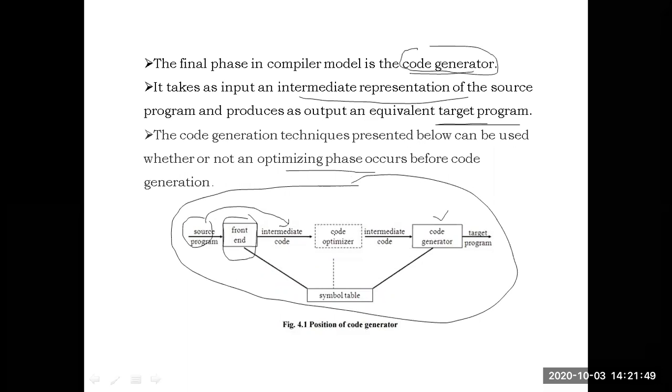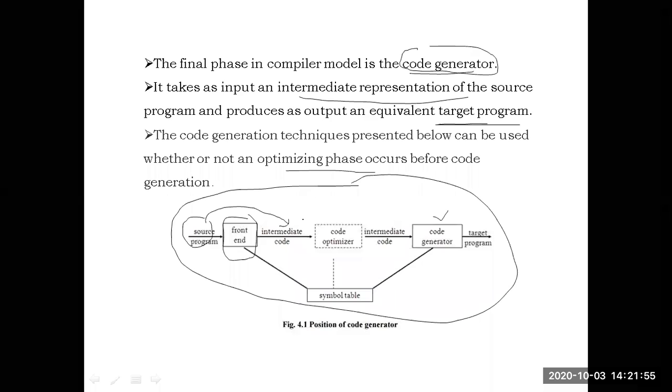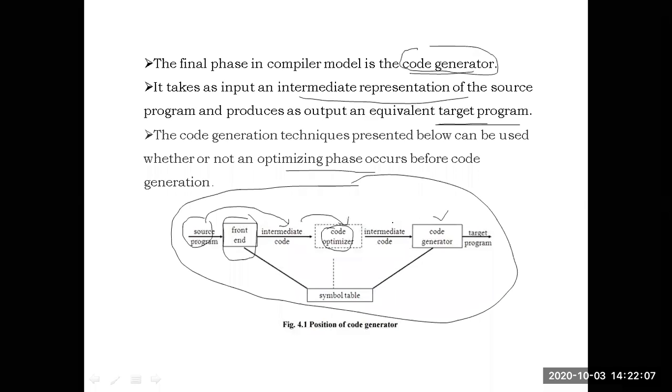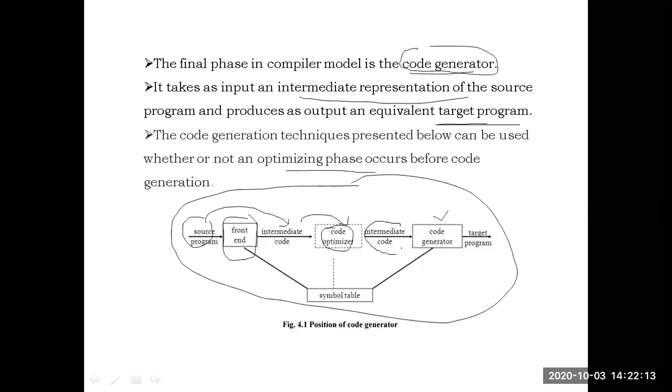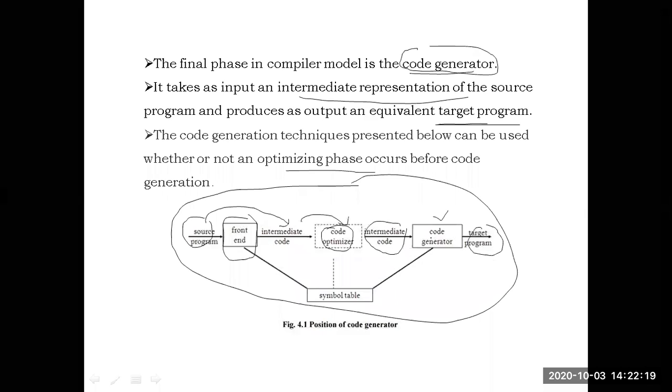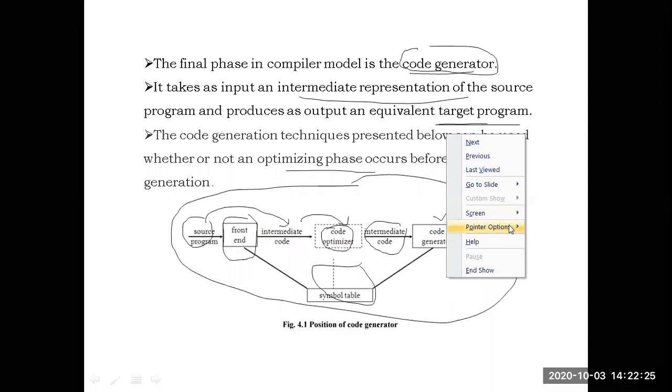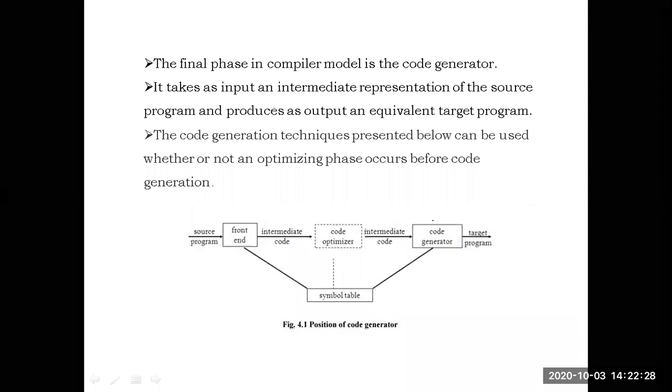The intermediate code can be given to the optimizer or not. It is our wish. If you want to improve the code for better code, we will send the intermediate code to the optimizer. Otherwise, no problem at all. The code optimizer can improve the code and give betterment to the code. Then that intermediate code will be passed to the code generator. The code generator, with the help of the symbol table, will convert the intermediate code into target machine code. The position of the code generator is the last position. In the entire life cycle of the compiler, the code generator's position is the last one.